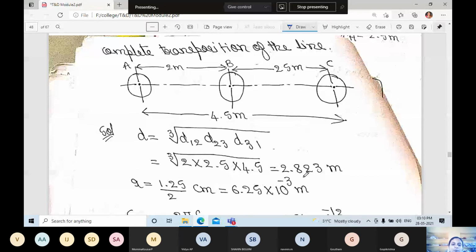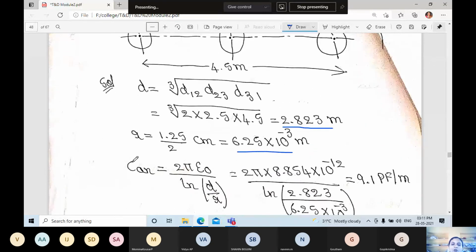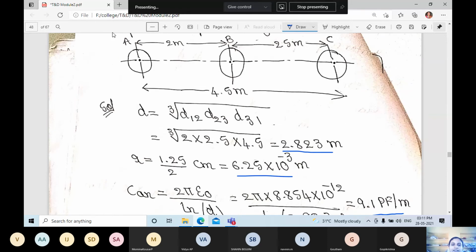R is equal to 1.25 divided by 2. They have given the diameter, so we have converted it into radius. C_AN is equal to 2 pi epsilon naught divided by ln D by R, so with D as 2.823 divided by the R value, what you will get is C_AN value 9.1 picofarad.